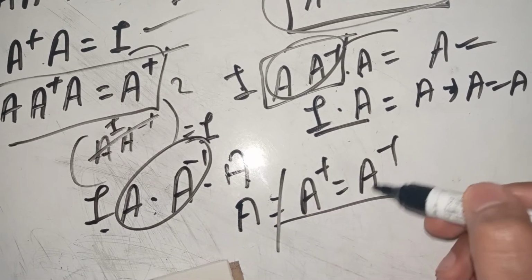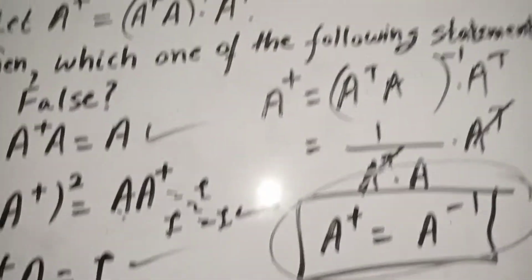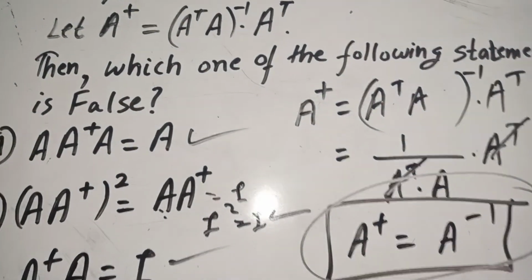A is not equal to A inverse, so therefore the correct option is option D, right? Since in the question it is asked which one of the following statements is false, so that's it.